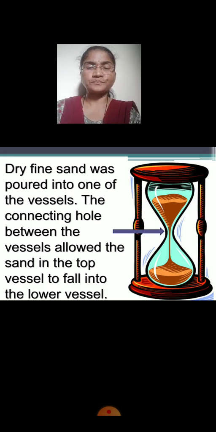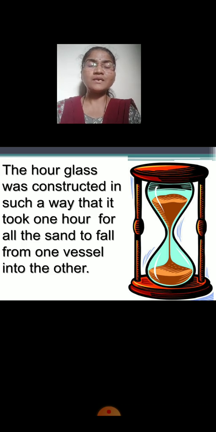vessel. Clear? The hourglass was constructed in such a way that it took 1 hour for all the sand to fall from one vessel into the other. How much period of time did it take? That sand took 1 hour to fall from the upper vessel to the lower vessel.